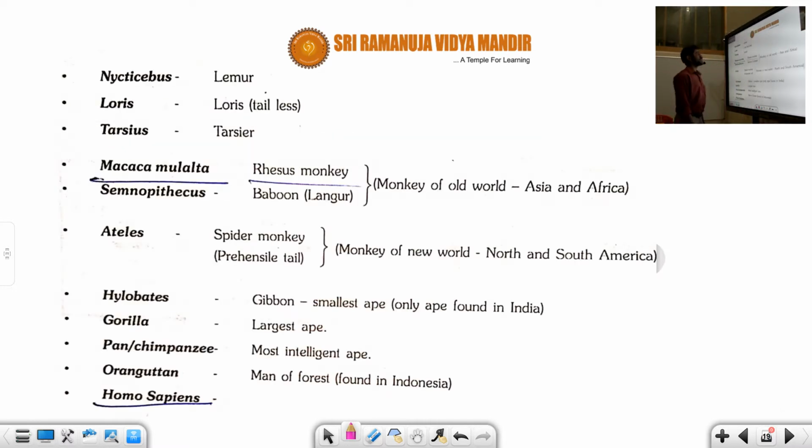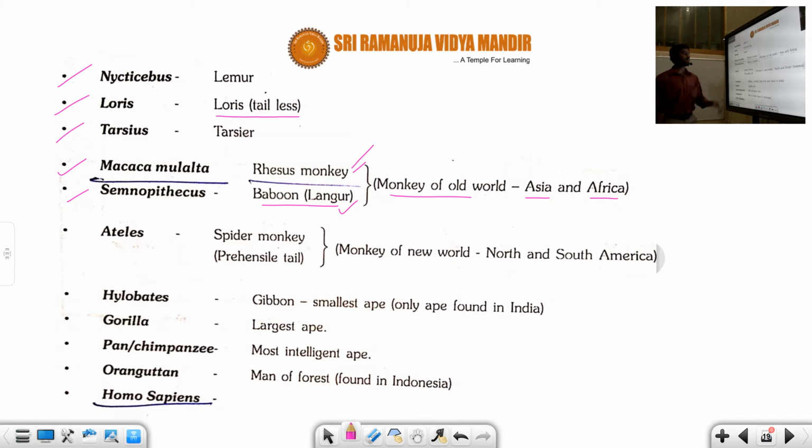The common examples here start with the lemur and Nycticebus, the scientific name for the slow loris. Loris is the scientific name for the slender loris, which is tailless. Tarsius is the tarsier. Another one is Macaca mulatta, the rhesus monkey. And Semnopithecus is the langur. These are the monkeys of the Old World, known as Asian and African. This is Asian and this is African.